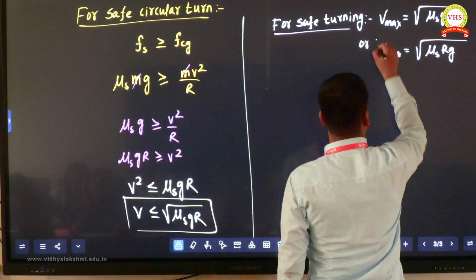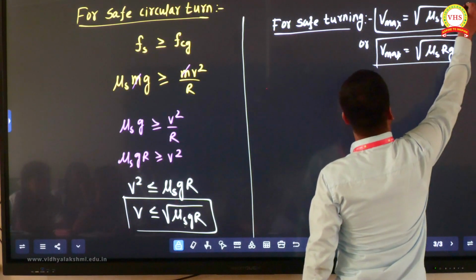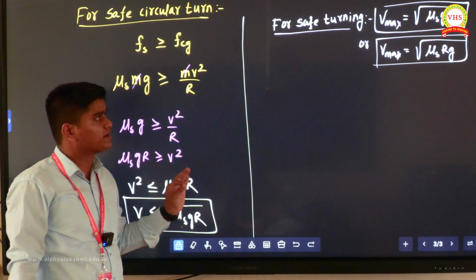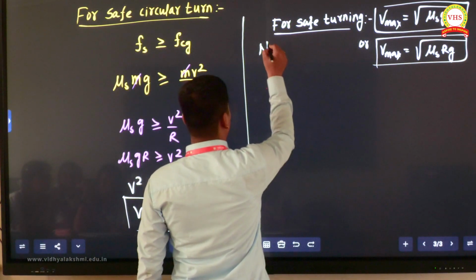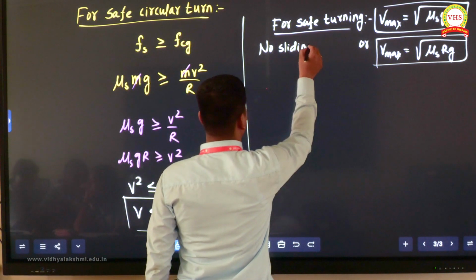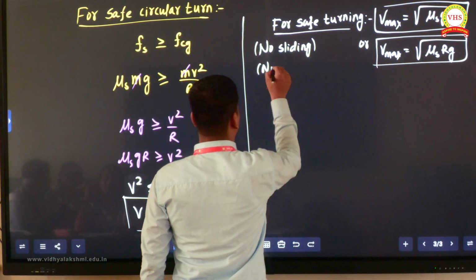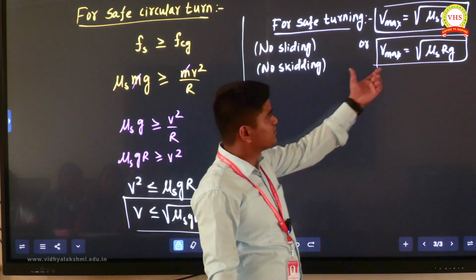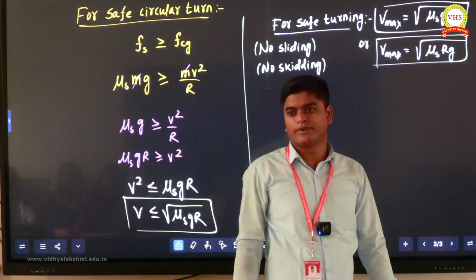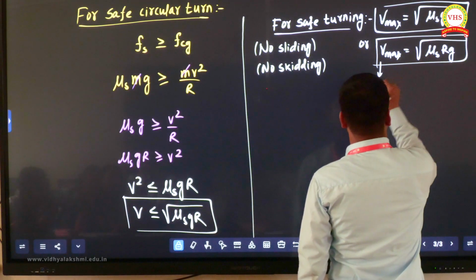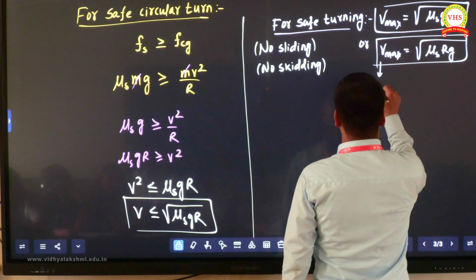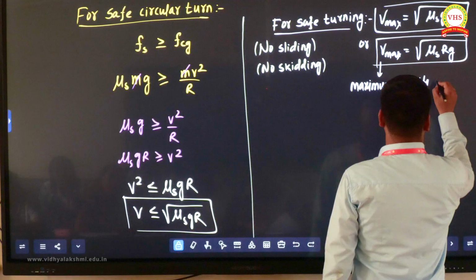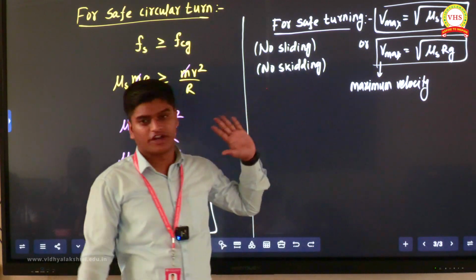That is also the same. So for safe circular turn, with no skidding and no sliding condition, your maximum velocity should be this much. This is the maximum velocity for safe turning. Clear idea?